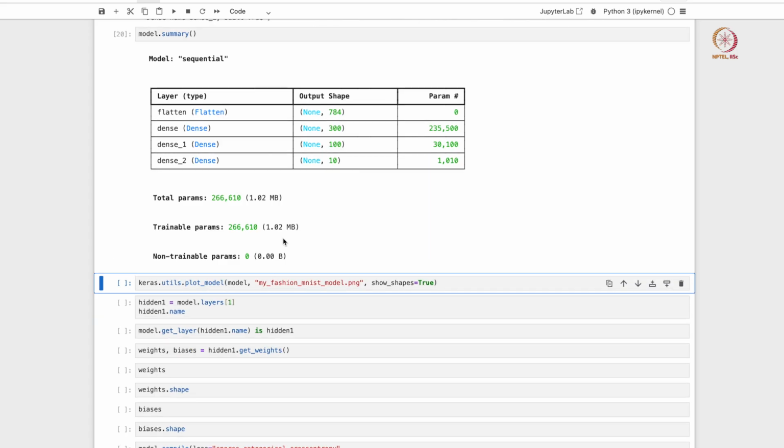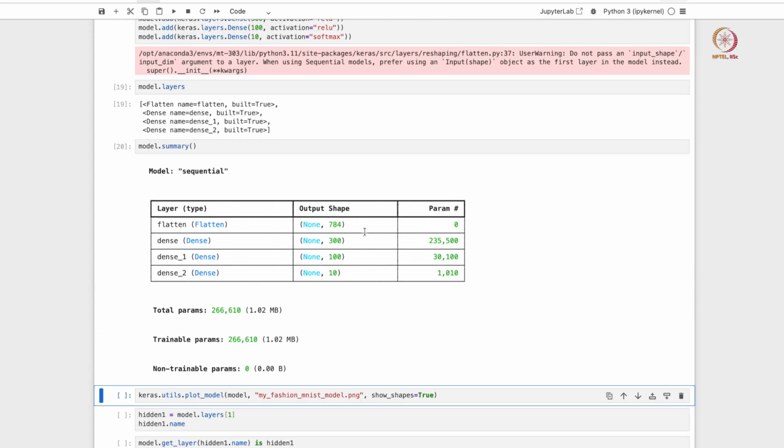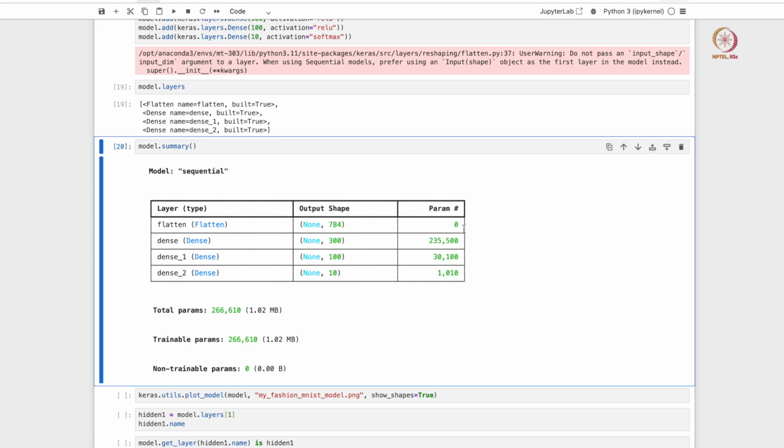You can also use this model summary function, which is a very nice function. It also tells you how many parameters you have in your model. So for example, in the first layer you don't have any parameters, that's just your input layer. So you take values between 0 and 1, because we have normalized all the input variables here. So it will basically be one floating point value, right. So the input layer does not have any trainable parameters.